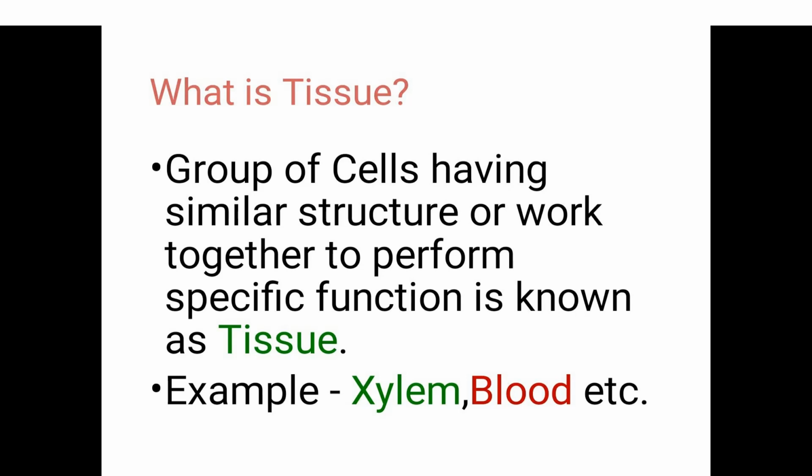So that's why we can say that cell is a functional unit of the organism. So a group of cells having similar structure or work together to perform a specific function is known as tissue.